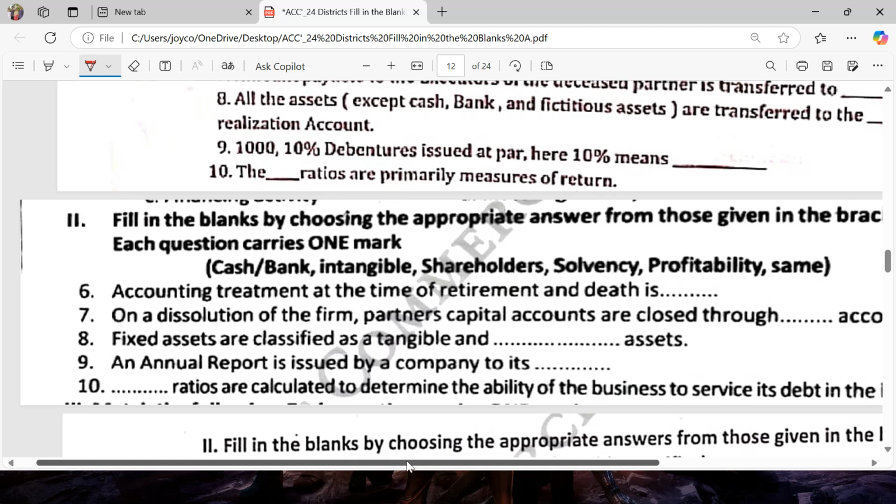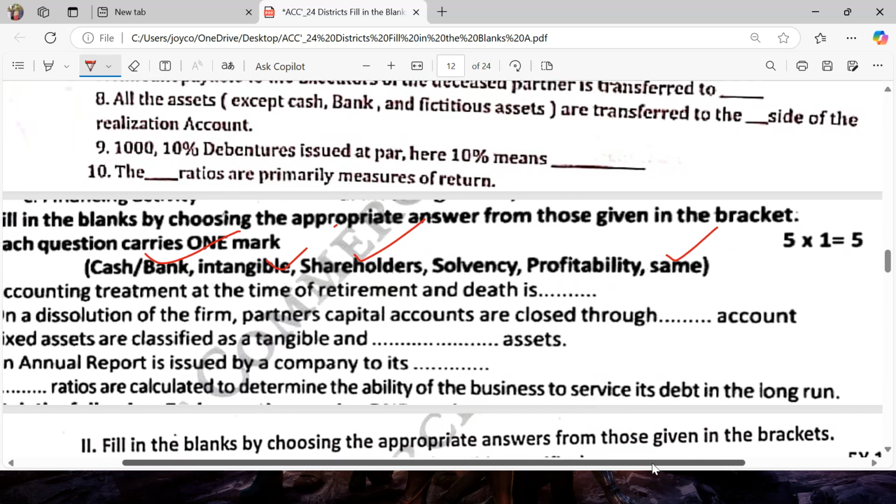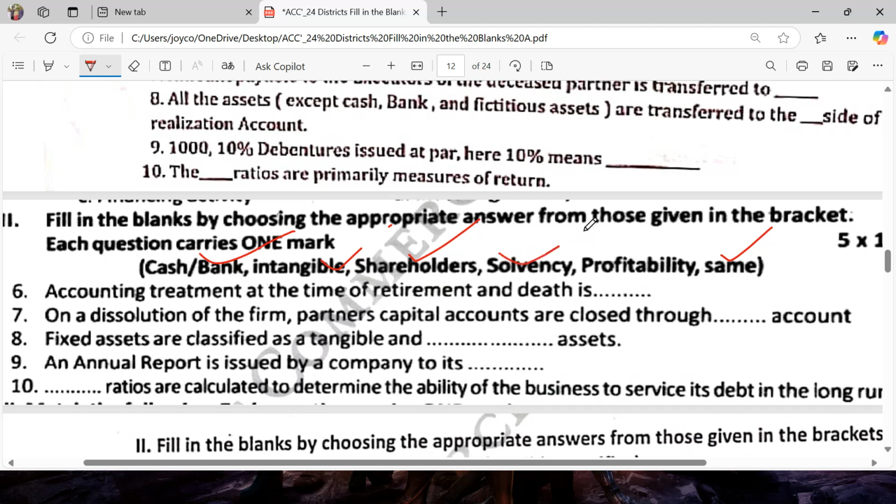Next question. Accounting treatment at the time of retirement and the death is the same. On dissolution of the firm, partners' capital accounts are closed through cash or bank account. Fixed assets are classified as tangible and intangible assets. An annual report is issued by the company to its shareholders. Solvency ratios are calculated to determine the ability of the business to service its debt in the long run. Answer is solvency ratio.